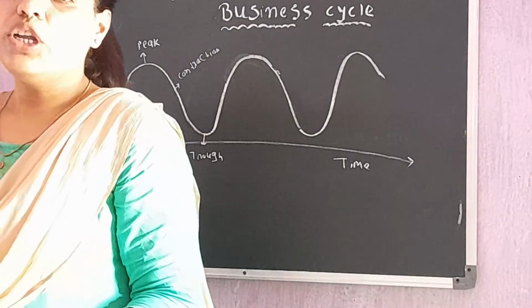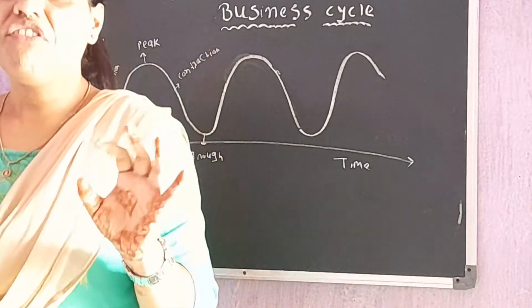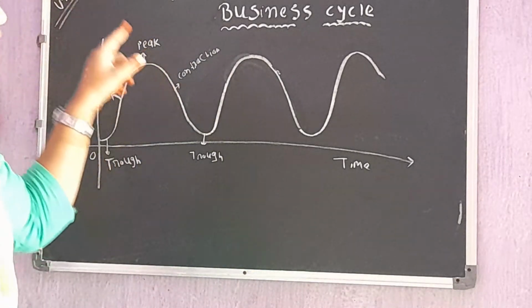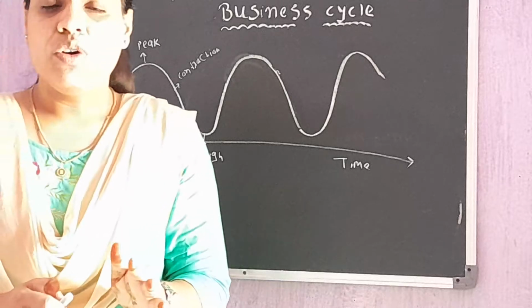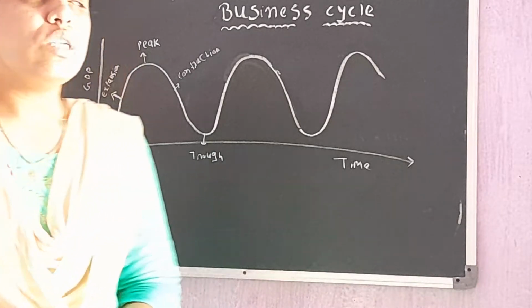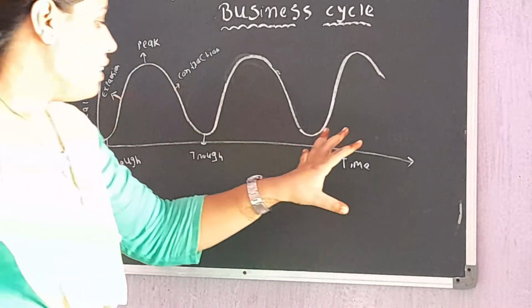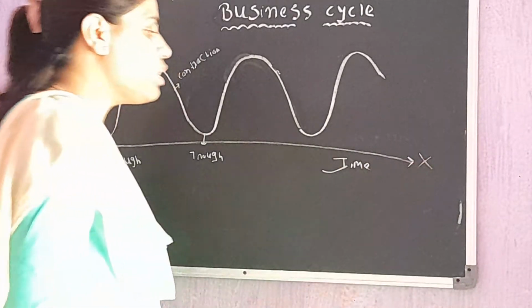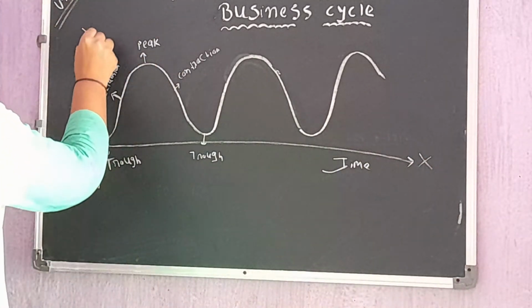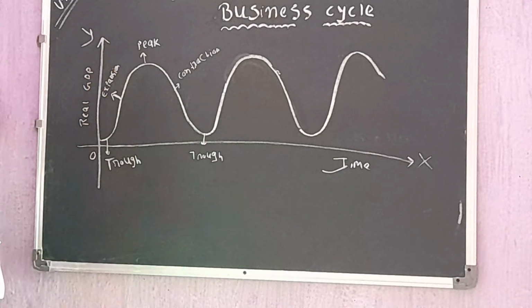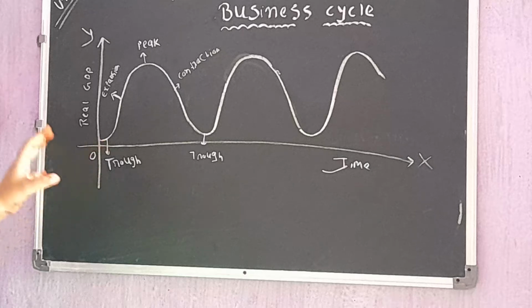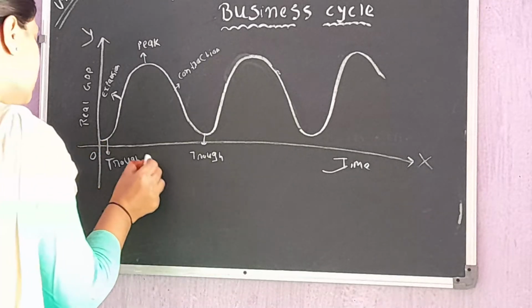As I told you in the previous lecture, there are four phases, namely expansion, peak, contraction, and trough. Today we are going to discuss all these phases in detail. This is the graph whereby on the x-axis the time period has been shown and on the y-axis real GDP has been shown. Here you can see that the business cycle always starts with the trough.